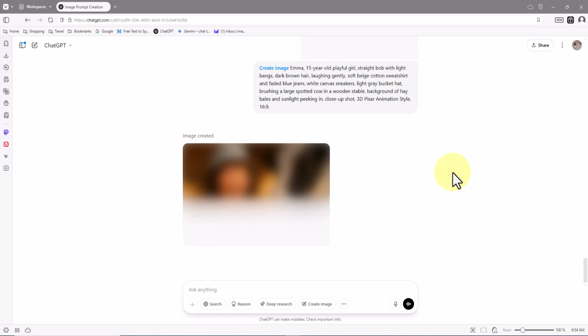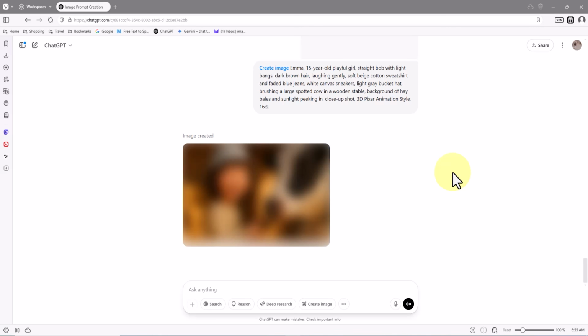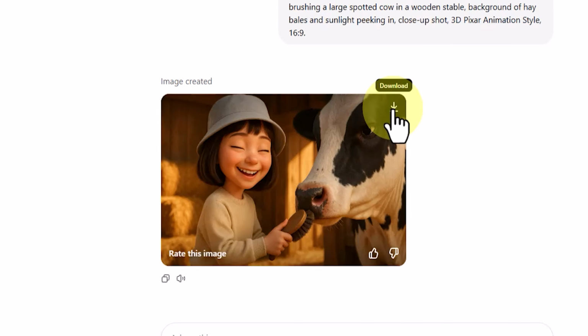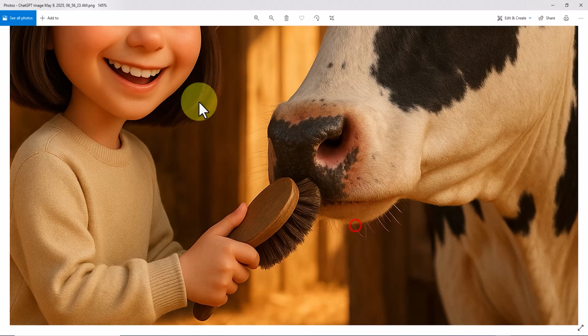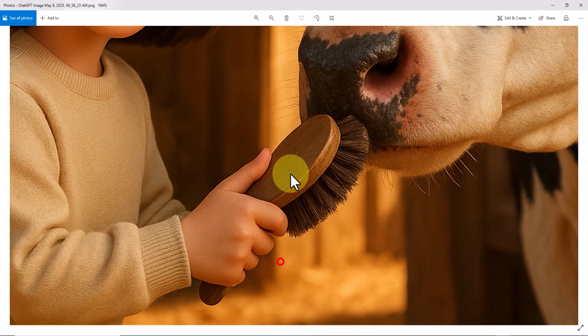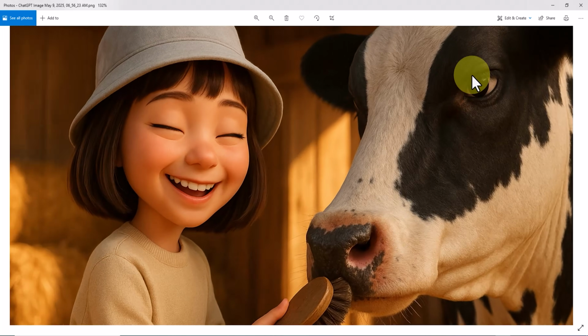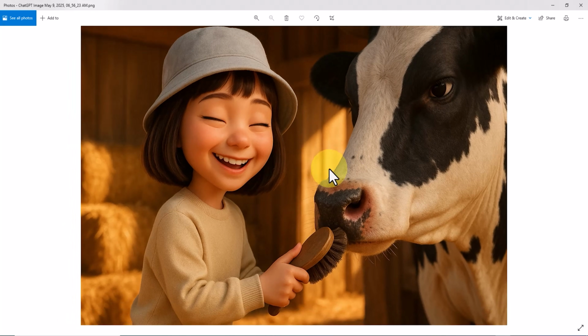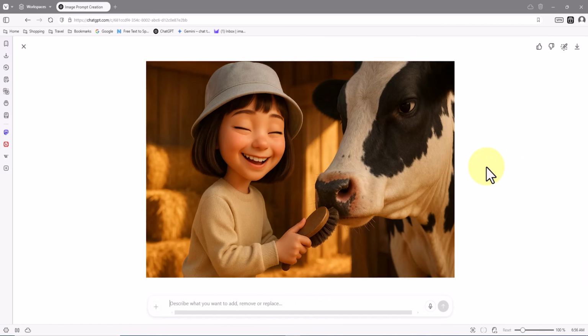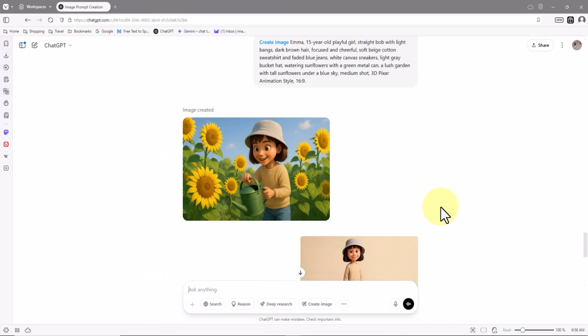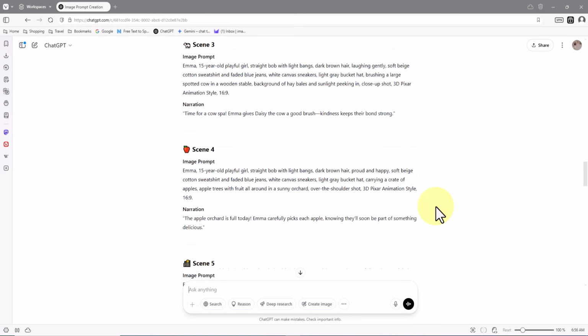The image starts rendering quickly and gradually comes to life, and in just a few moments, it's ready. As always, the free download button, with no watermark, appears in the top right corner of the image. And here's the result. This time, our character is brushing the face and skin of a cow, completely natural, with the same familiar style and look. No change in clothing, no change in facial features. Everything remains consistent, only the setting and action has shifted. Which means, in scene 3, we've once again successfully created a professional-level consistent character.